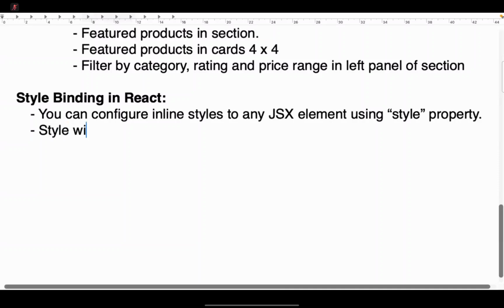Style will accept a dynamic object. That means you have to write like this: div style is equal to, and in that, you need to put an object.